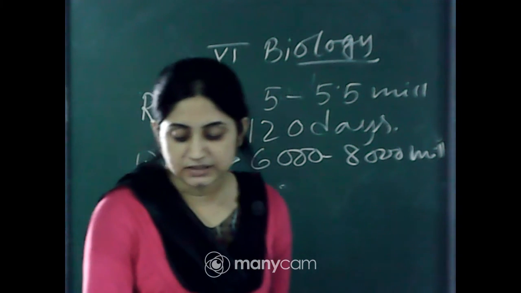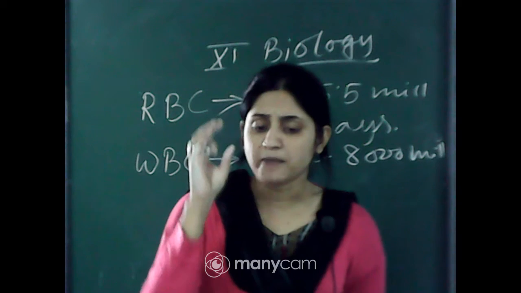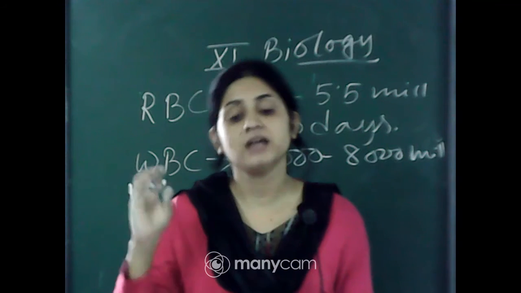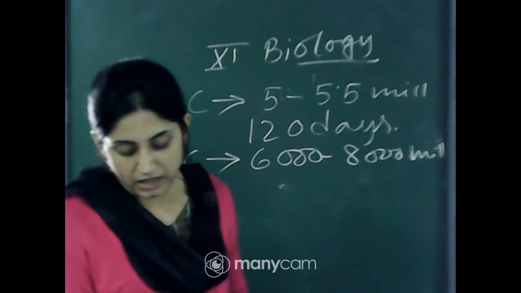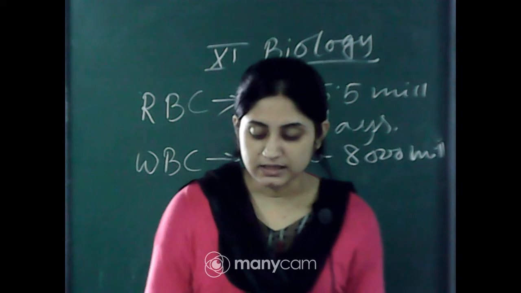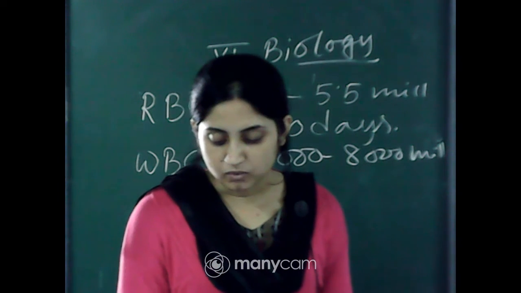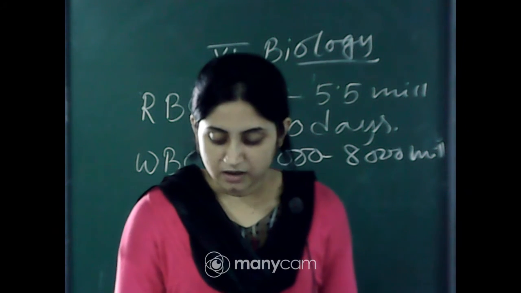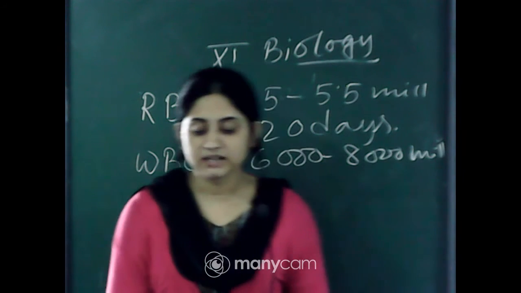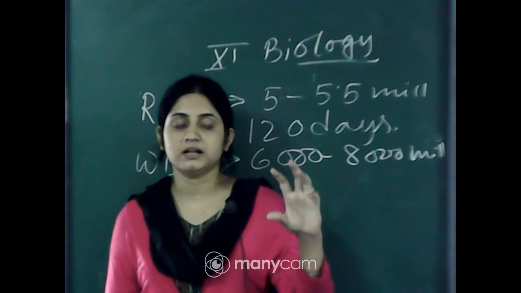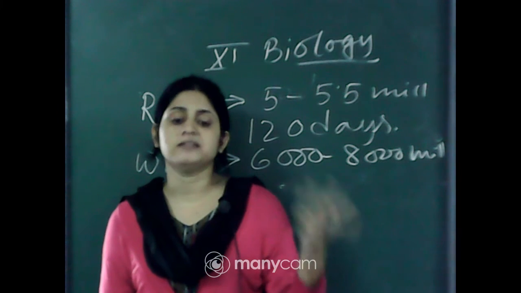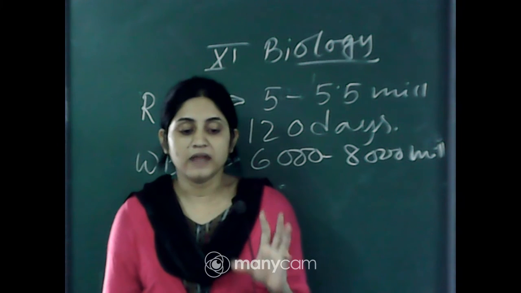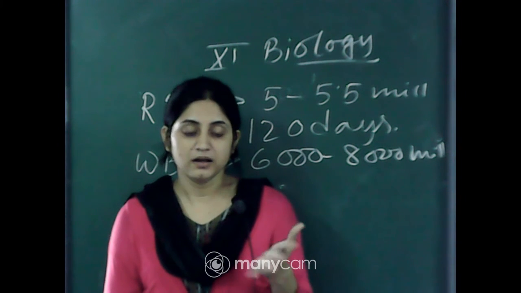So neutrophils are the most abundant. The neutrophils are the most abundant cells among the WBCs, and basophils are the least in number. Neutrophils and monocytes are phagocytic cells. They destroy foreign organisms entering the body. So foreign particles, viruses, bacteria that are harmful for our body are totally destroyed by the phagocytotic process.